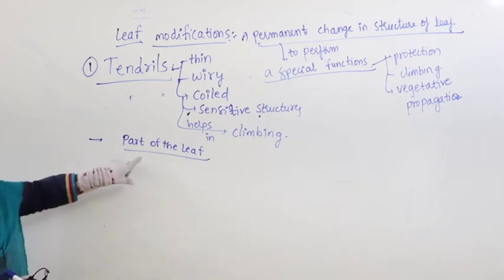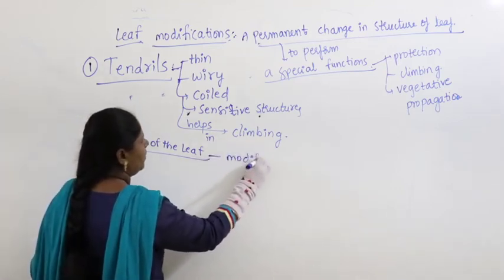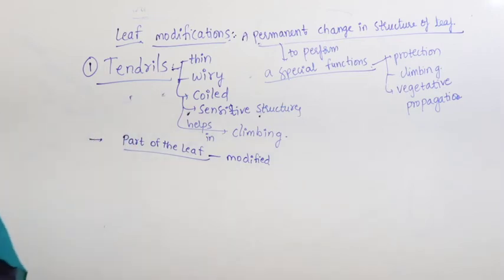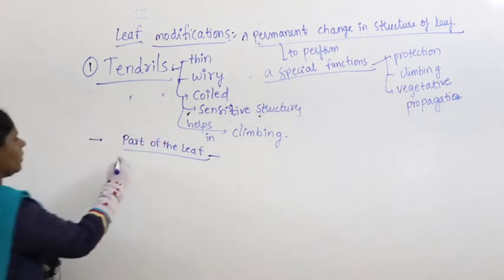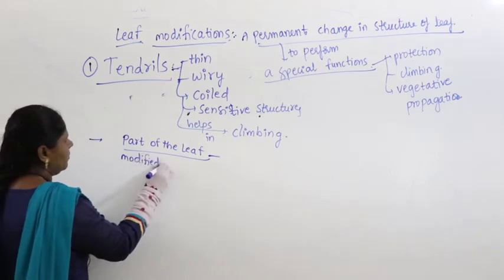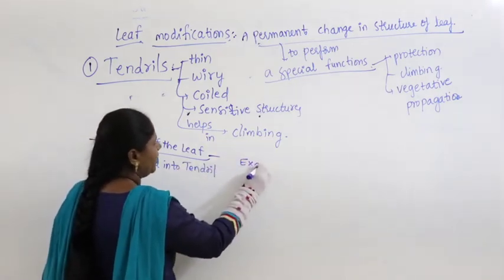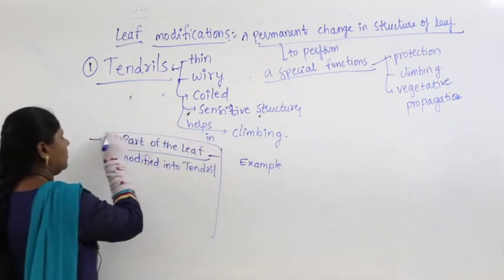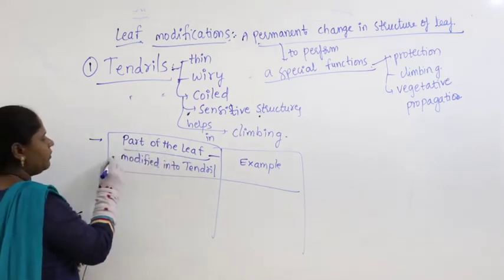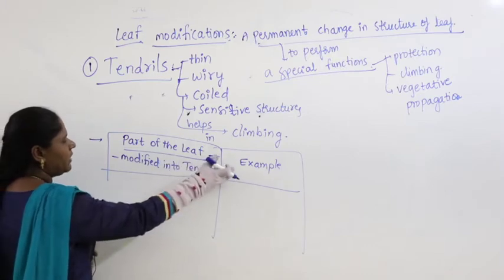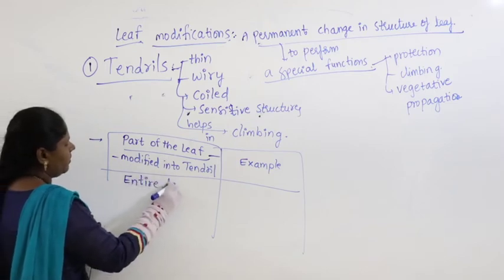We will see in that which part of the leaf modified into tendril, and where do you find such type of arrangement, that is, the example. So let me give you the small table. It includes the part of the leaf modified into tendril, and where you find such type of arrangement.